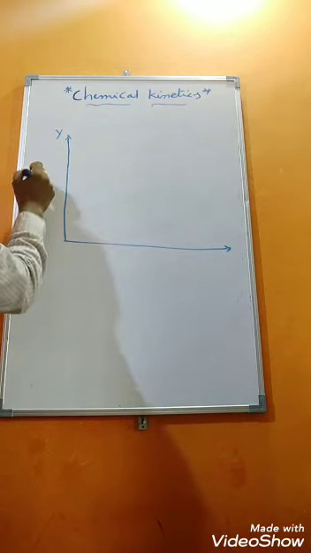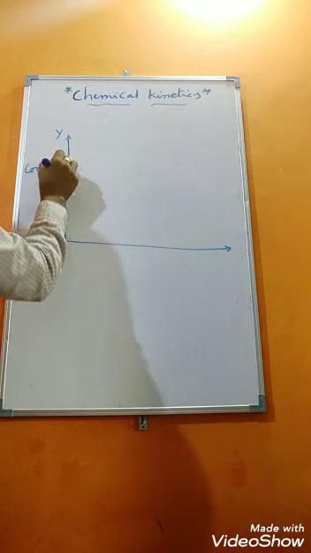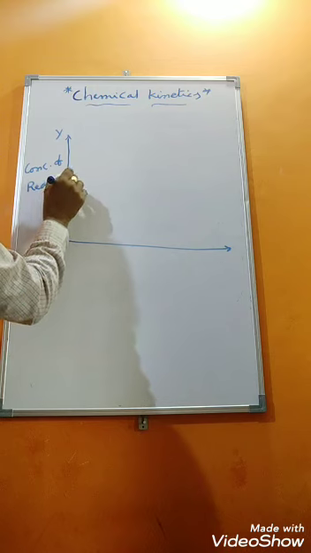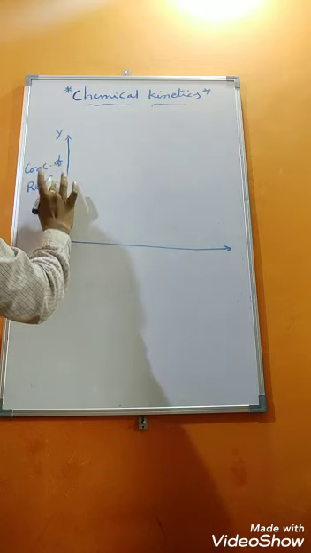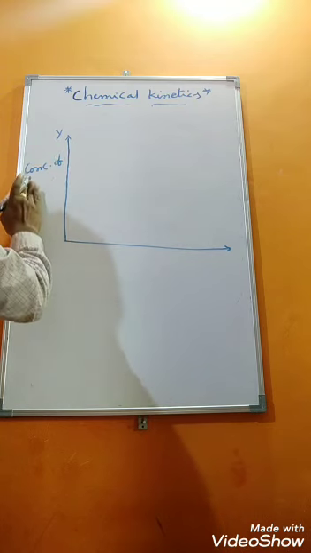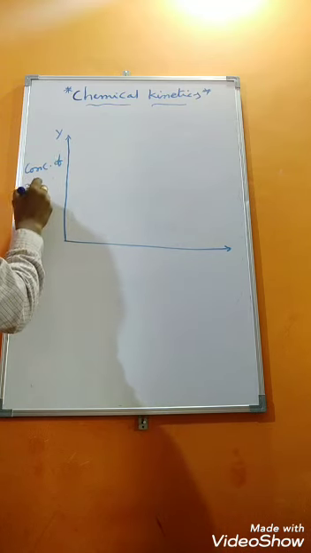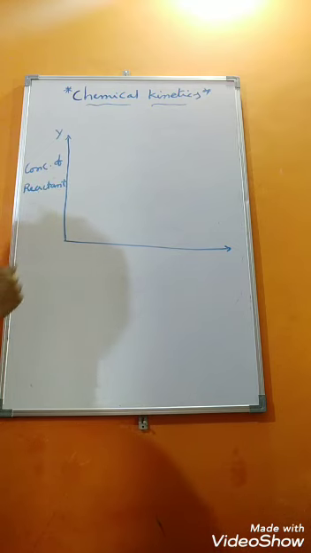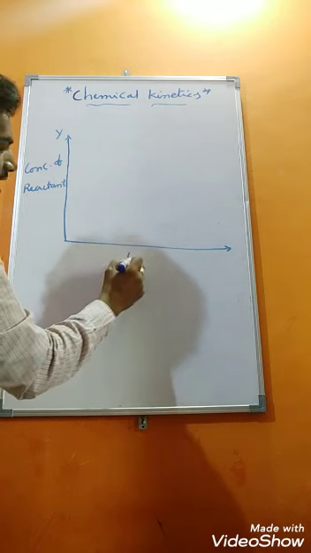I am taking concentration of reactant on the y-axis, concentration of reactant versus time.